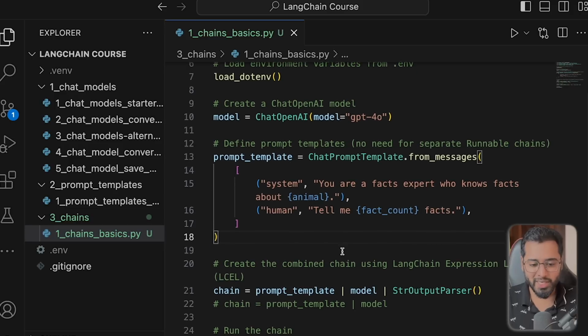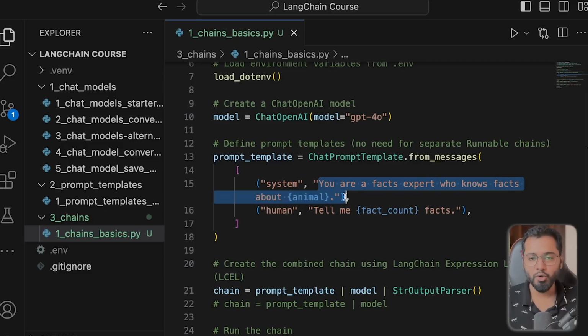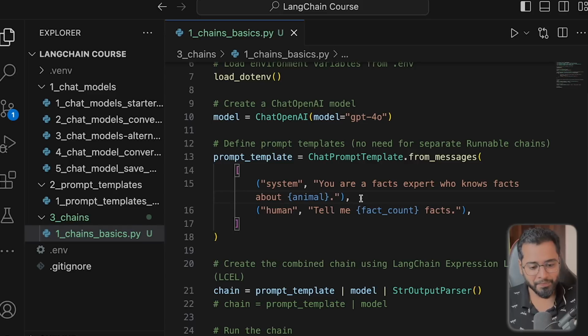We're doing it this way because we want to include a lot more information inside of the template, so we want to include the system message, AI message, and human message. That is why we're doing the tuples way, right? We also have a system message here saying, you are a facts expert who knows facts about any animal. It could be cats, dogs, elephants. And the human message is saying, tell me the count, it could be 2, 3, 4, 5, any number of facts.